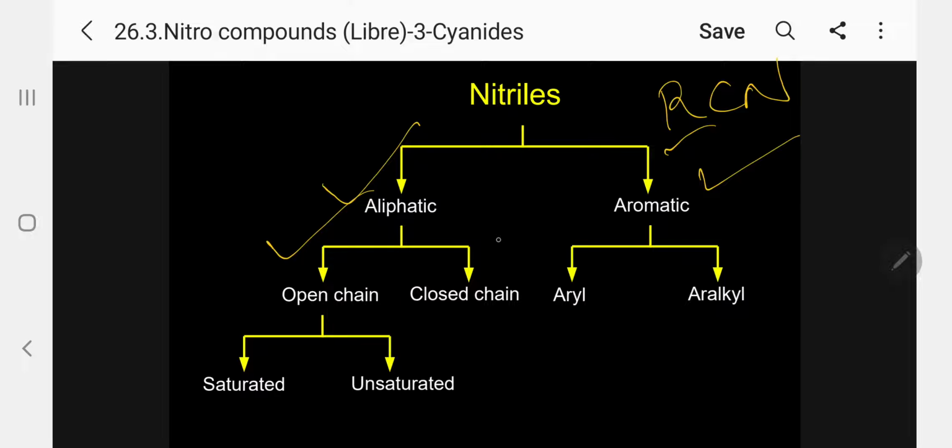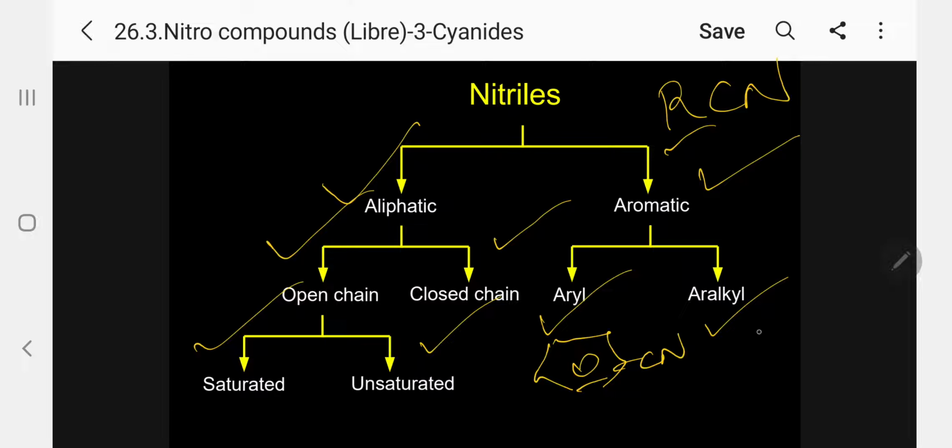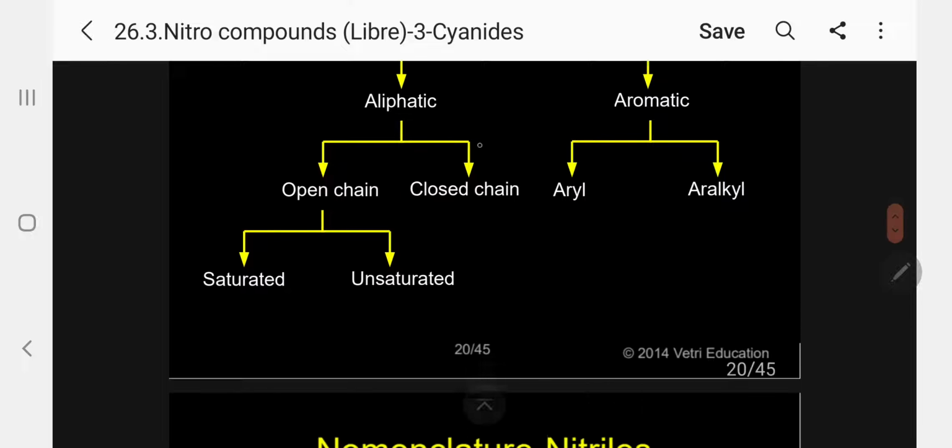Aliphatic, I can say open chain and closed chain. Open chain saturated, unsaturated. Coming to aromatic, aryl and alkyl, that is phenyl cyanide, or benzyl cyanide, C6H5CH2CN. The CN will be there, kindly follow. So this is the classification.